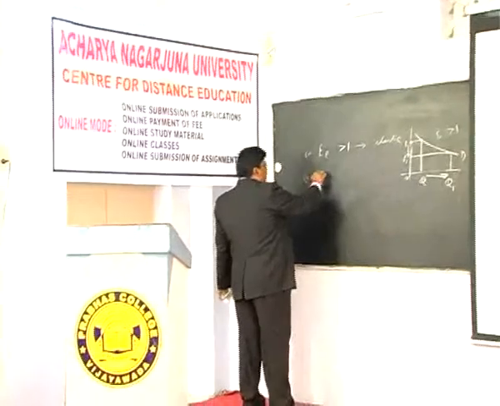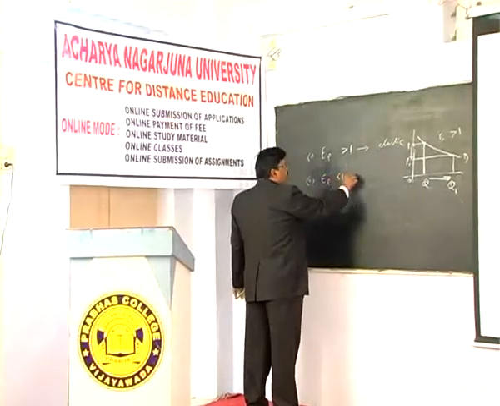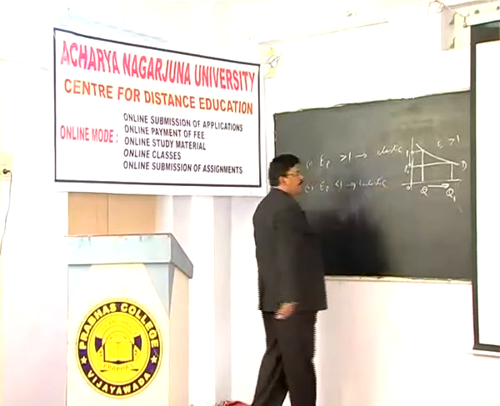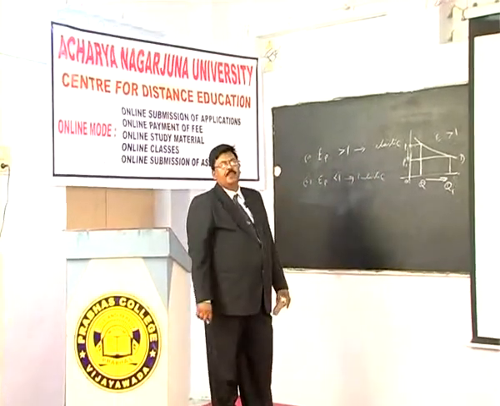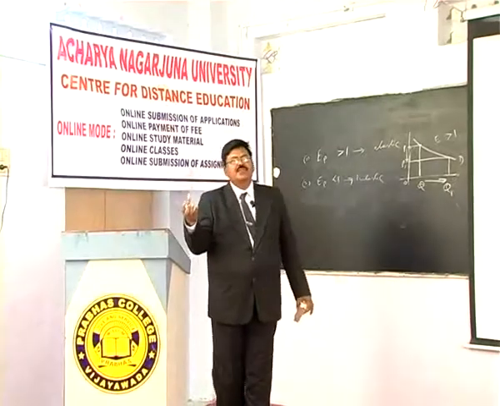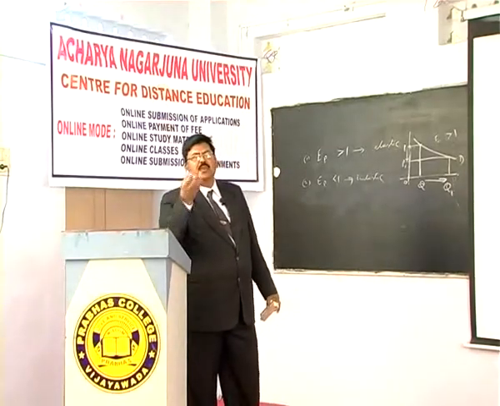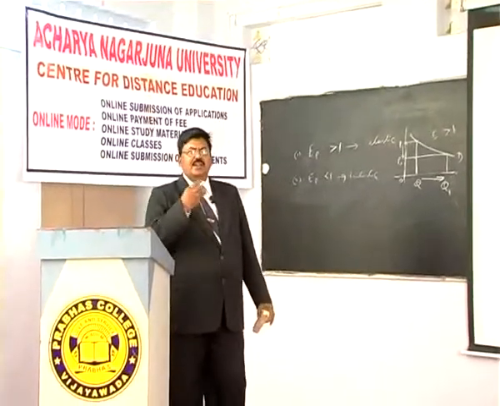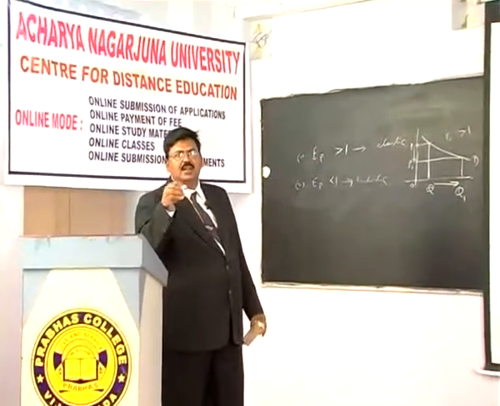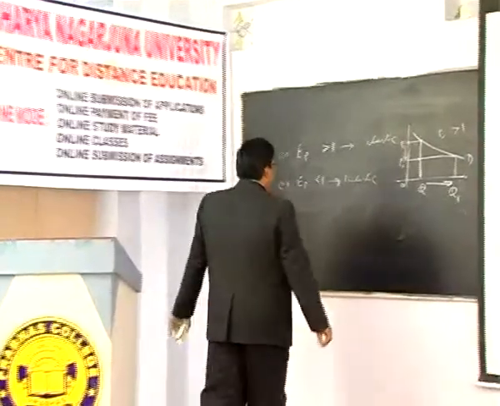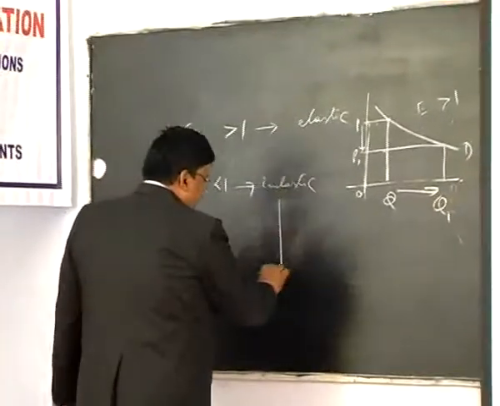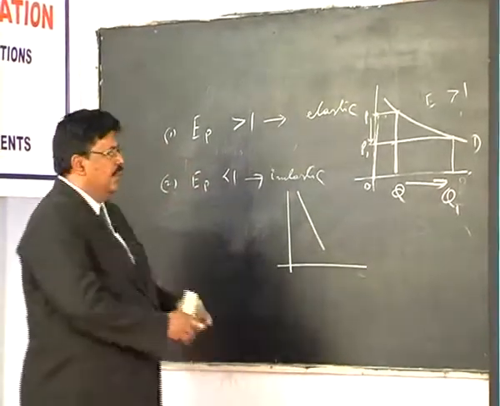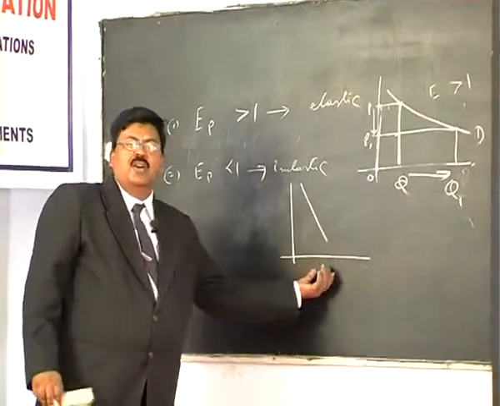And if the value of coefficient is less than 1, then demand is said to be inelastic. A given change in price brings less than proportional change in quantity. Quantity is not very responsive. When price increases, quantity declines, but not to the same extent. That is less than 1. So the shape of an inelastic demand curve is relatively steeper like this. A relatively larger change in price causes a relatively smaller change in quantity.